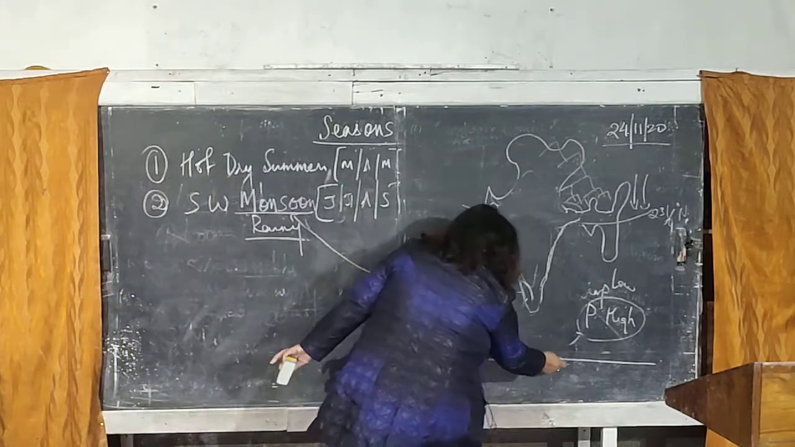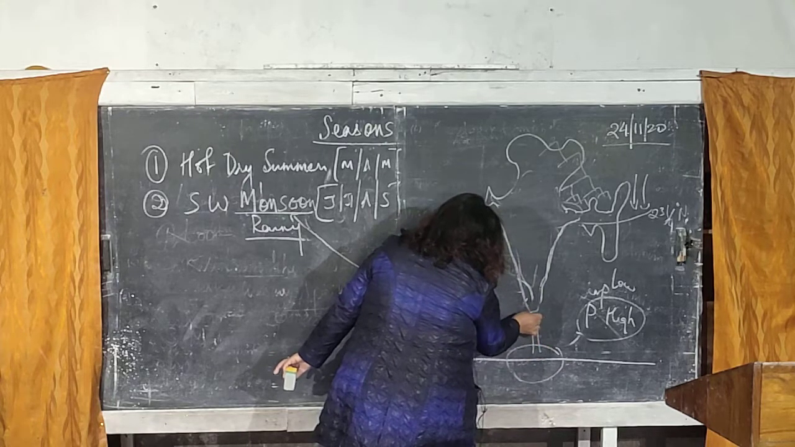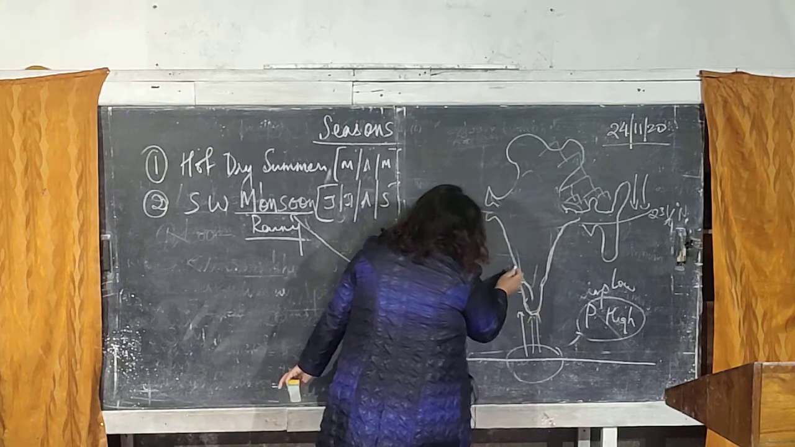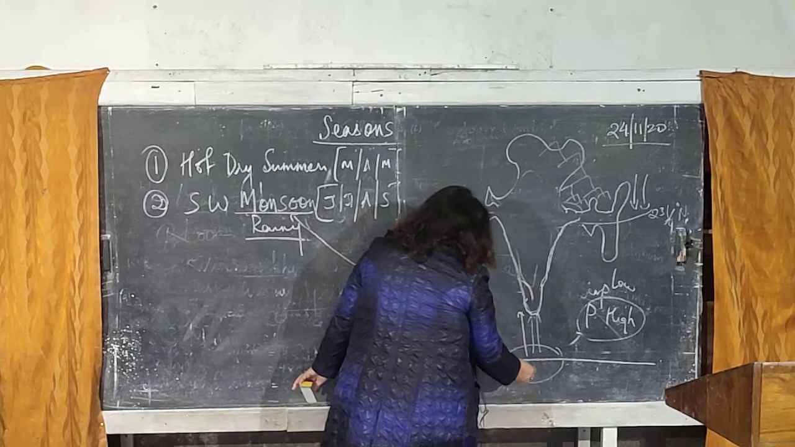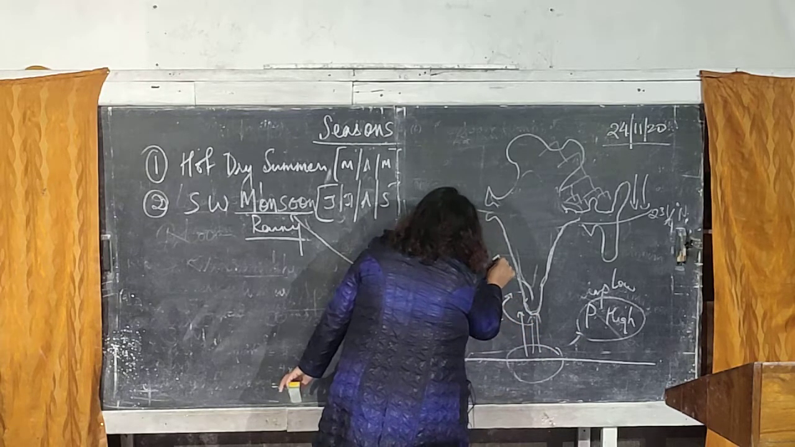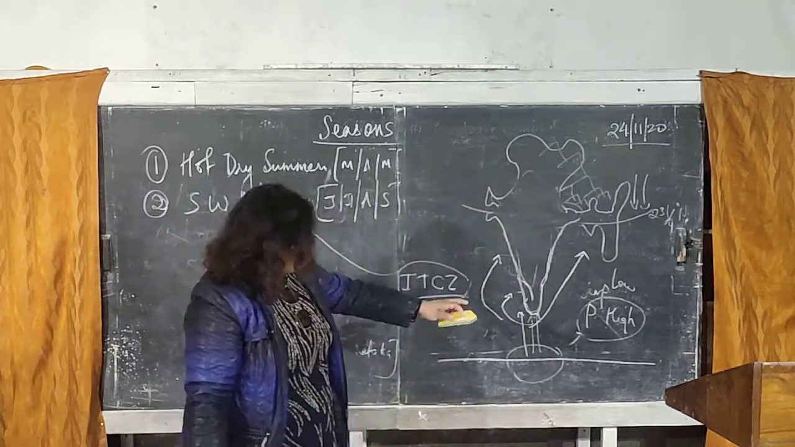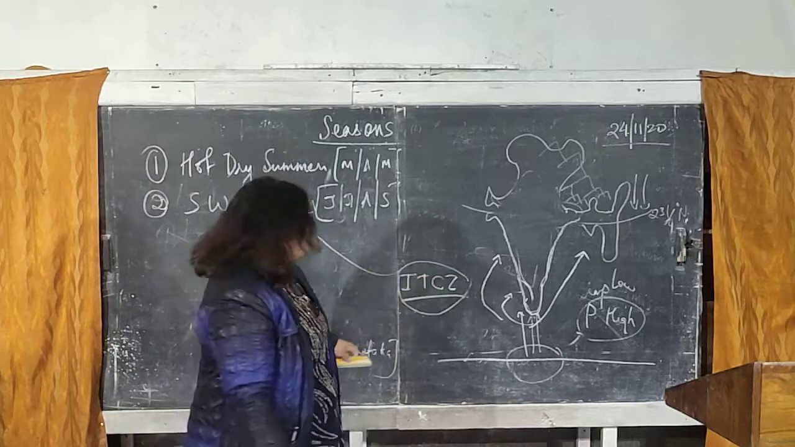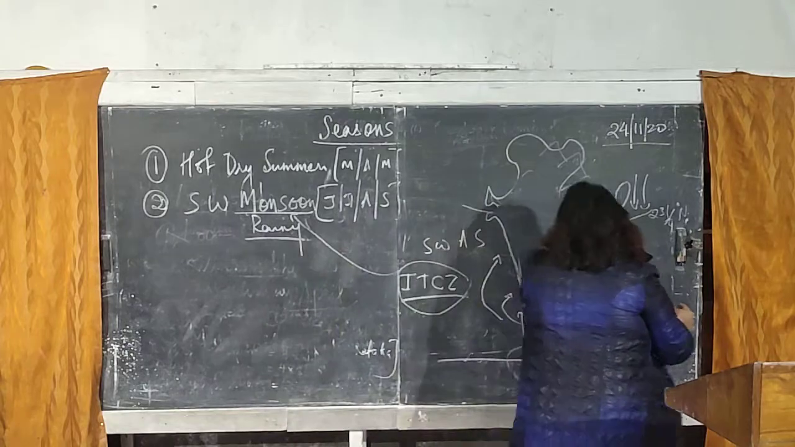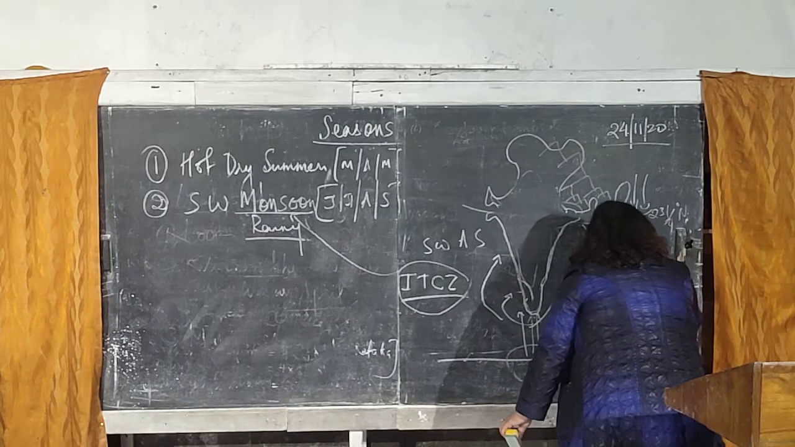So this wind merging of this place, when this wind moved upward, one goes towards the Arabian Sea, and the other one goes towards the Bay of Bengal. The one which goes towards the Arabian Sea is called the southwest monsoon of the Arabian Sea, and the one which goes towards the Bay of Bengal is known as the southwest monsoon of the Bay of Bengal branch.